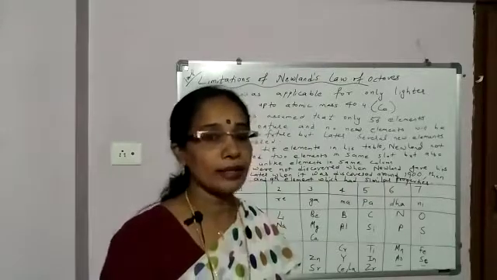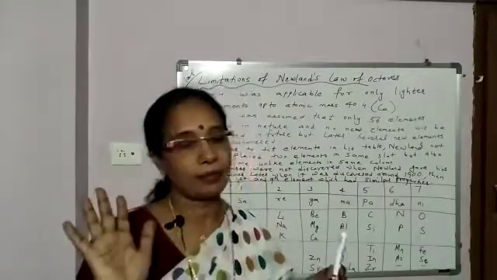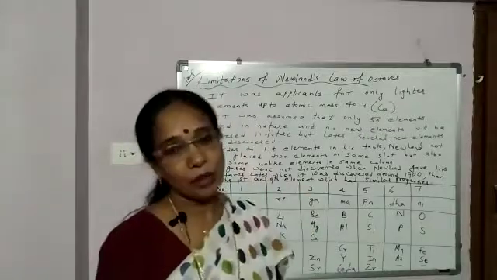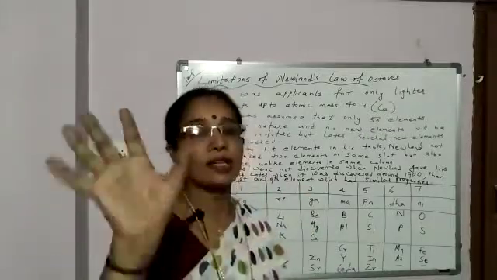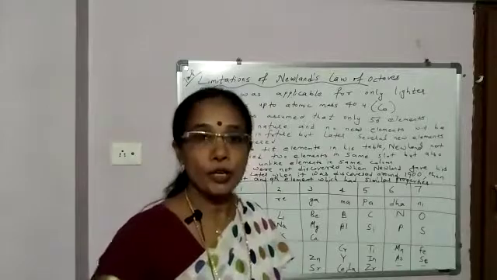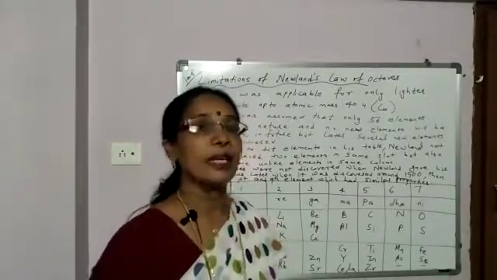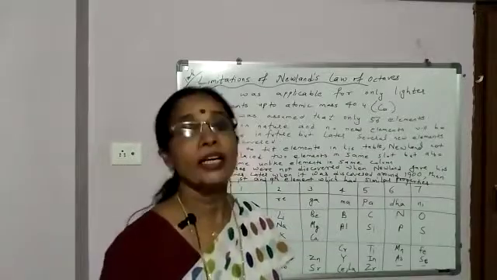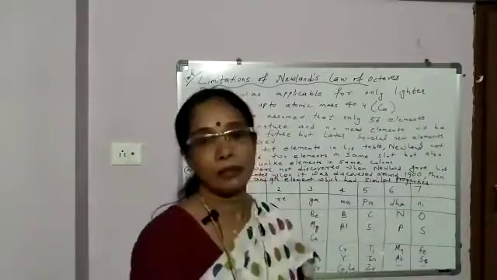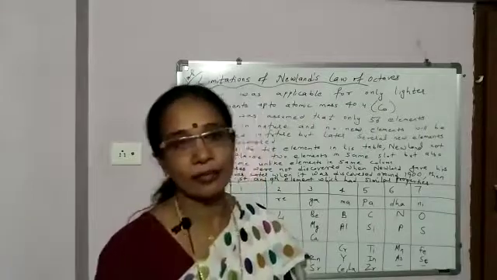At the time of Newlands, how many elements were known? 56. And he assumed that only 56 elements existed in nature, and in future no new elements would be discovered. But later on many new elements were discovered which could not fit into his table. This was one of the disadvantages.